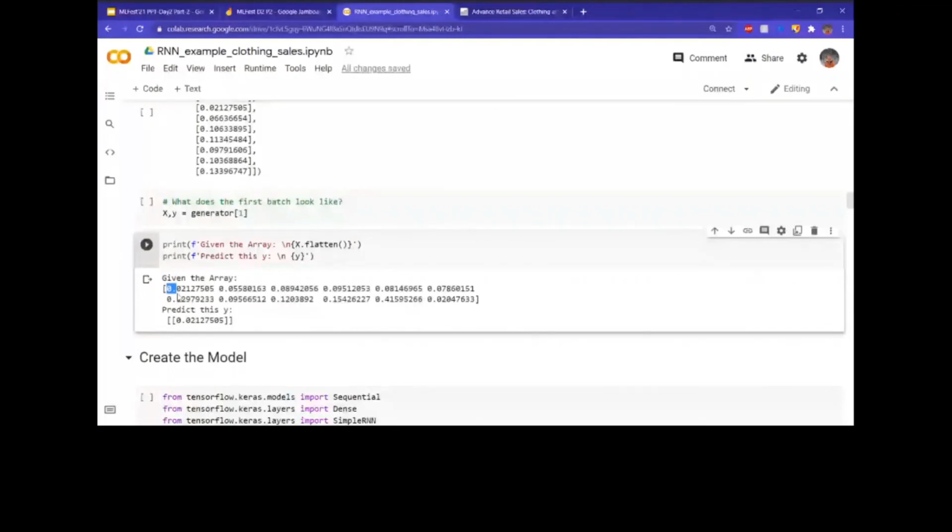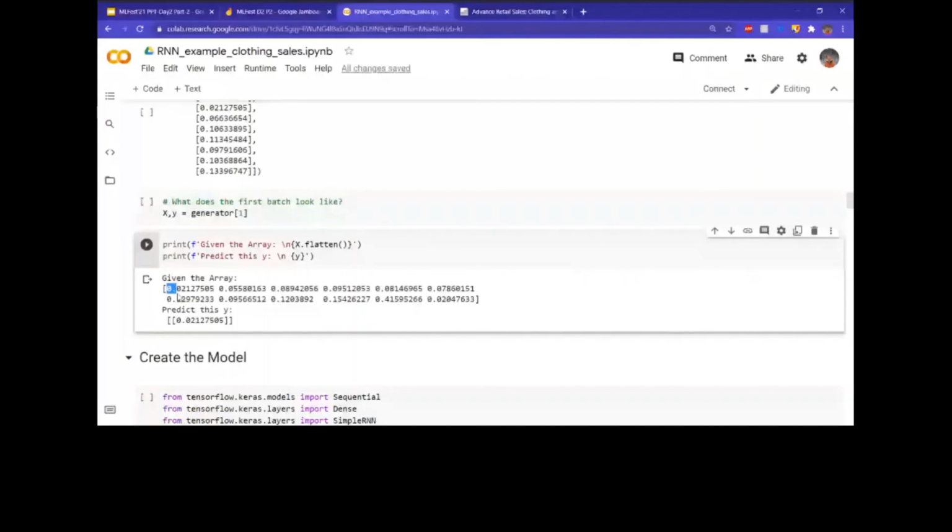Like I said, we have to maintain the sequence. We can't pick up random values. So I've taken the second object. It goes from 0.021 to 0.0204, which is like 0.0212 to over here. If we count, these are the 12 values I've asked it to take as the training sequence length.